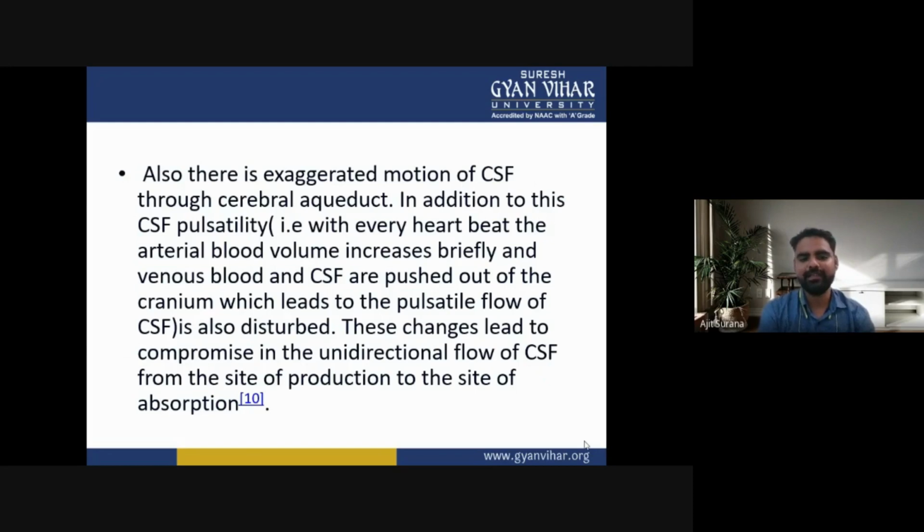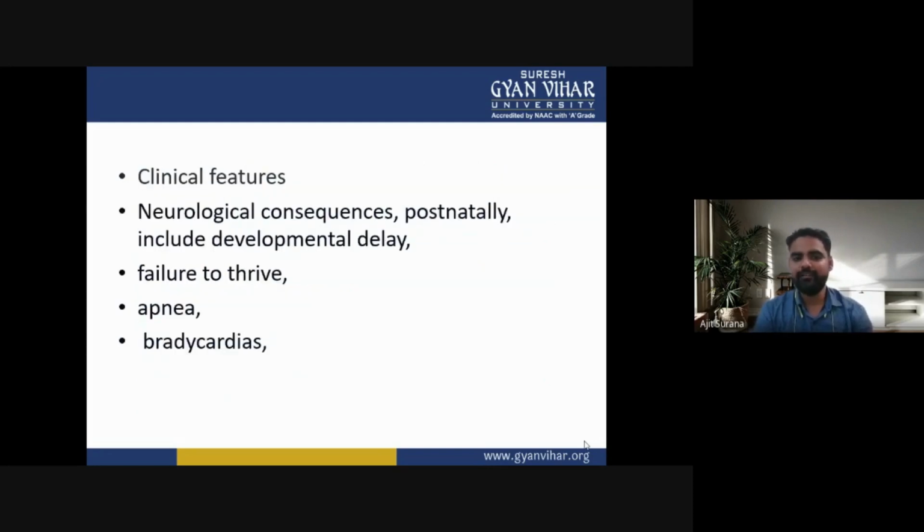In addition to this CSF pulsatility, with every heartbeat the arterial blood volume increases briefly, and venous blood and CSF are pushed out of the cranium, which leads to the pulsatile flow of the cerebrospinal fluid also being disturbed. These changes lead to a compromise in the unidirectional flow of the cerebrospinal fluid from the site of production to the site of absorption.